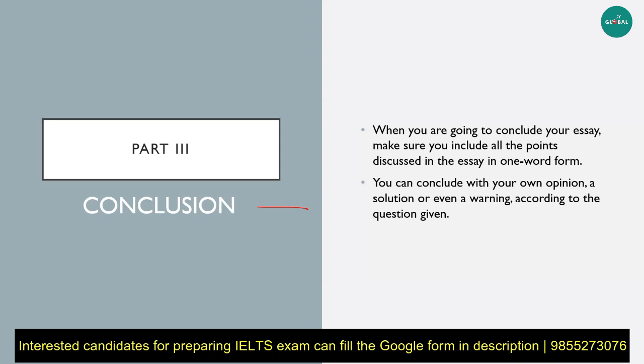So for example, we just discussed the advantages of studying in schools. So to conclude, students definitely face a lot of benefits if they're studying in traditional schools, such as learning from professionals, doing this, doing that. However, obviously, parents need to know what is best for their children, and then because of this, and that. Then you can say that my opinion is this. You have to restate your opinion because that is very important. Or you can also provide a solution, maybe a co-ed system of education, something like that. Anything that works in your favor, that should be done.